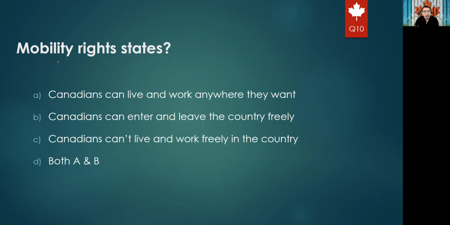Okay. Next question will be, mobility rights. Option A, Canadians can live and work anywhere they want. Option B, Canadians can enter and leave the country freely. Option C, Canadians can't live and work freely in the country. Or D, both A and B. So the right answer for sure will be both A and B, because it means that Canadians can live and work anywhere they want, and also they can enter and leave the country freely. They can leave Canada and come back without any problems.